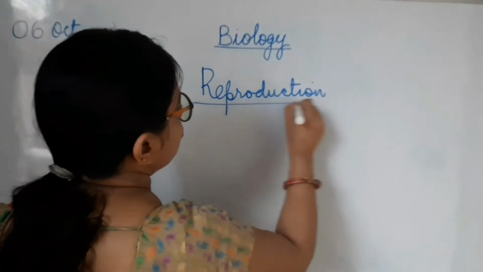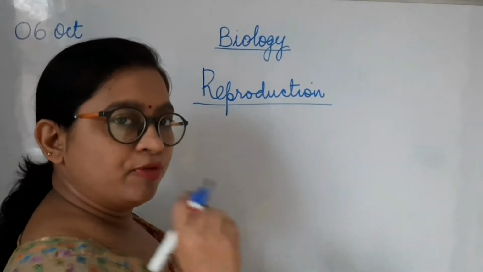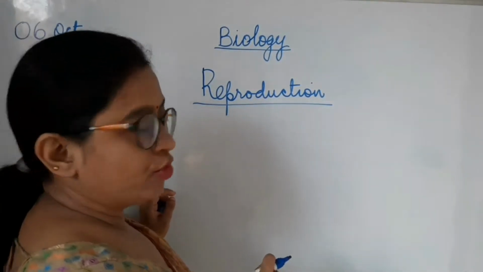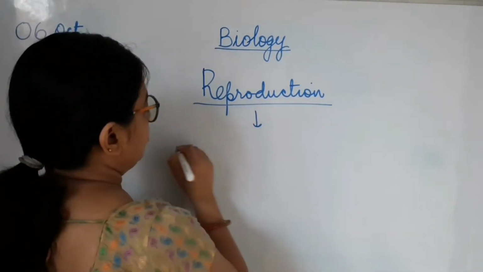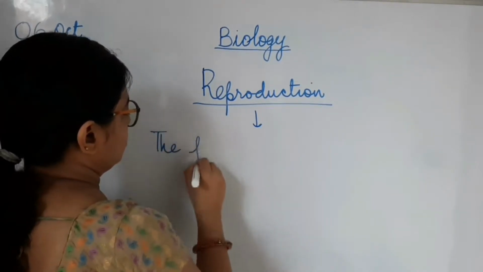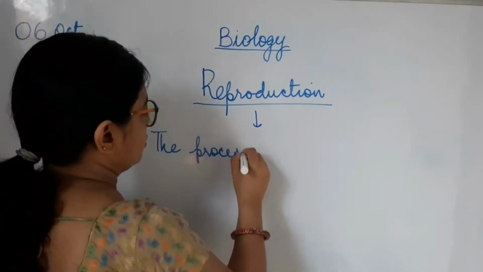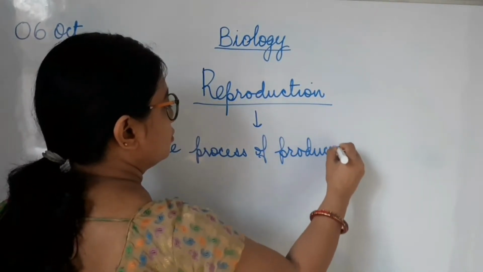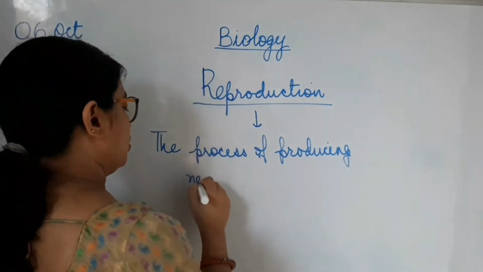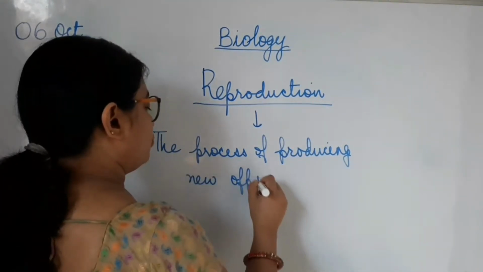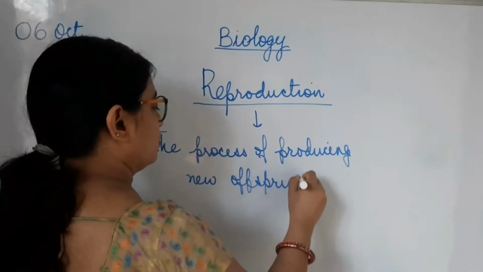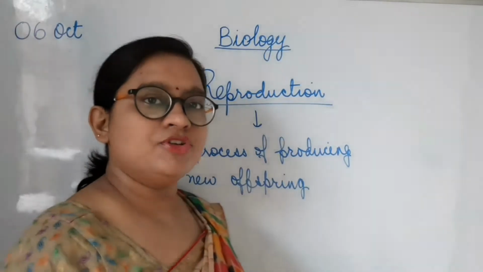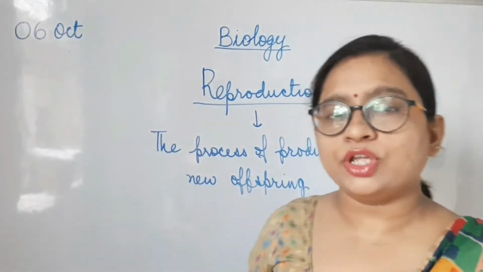So in this class, I am going to start with reproduction in animals. But before that, I would like to put a light on the definition of reproduction. What is reproduction? The process of producing a new offspring is called reproduction. So when an individual produces offspring, that is reproduction.